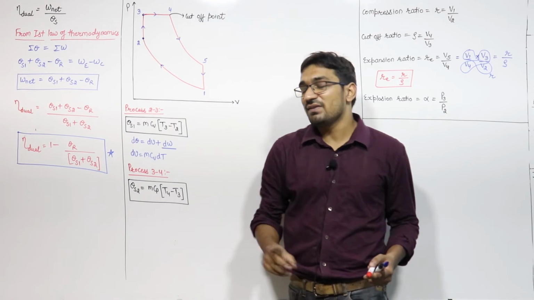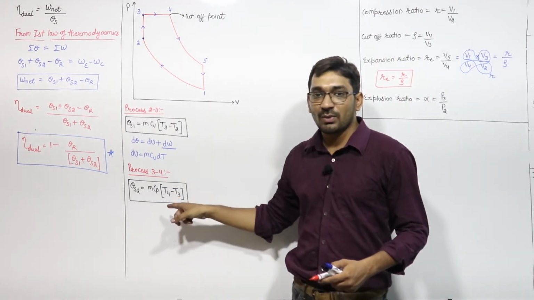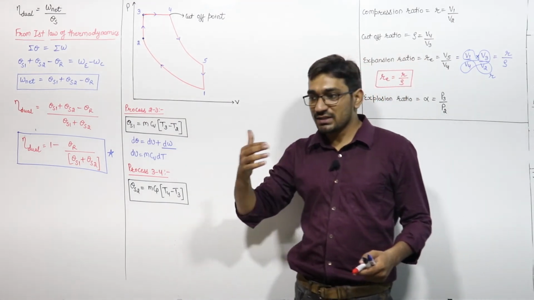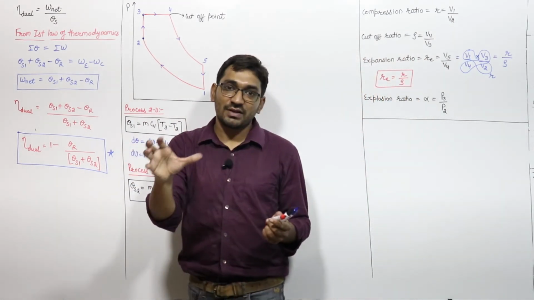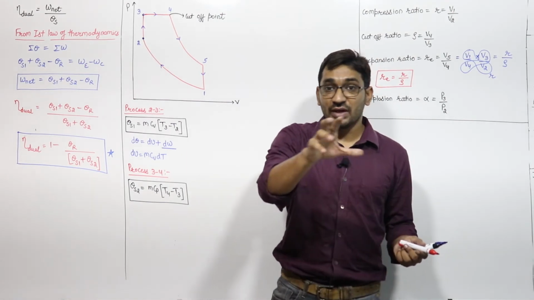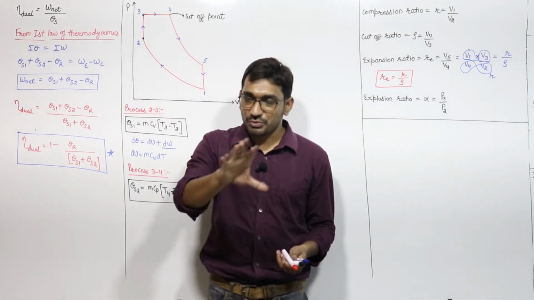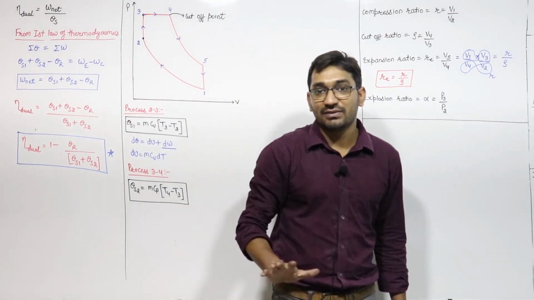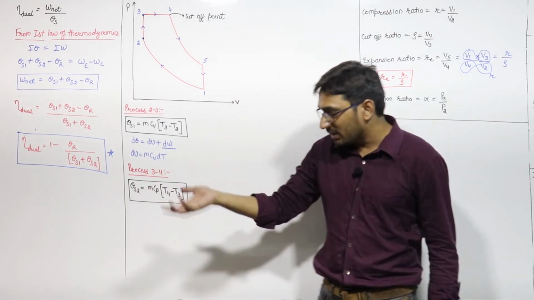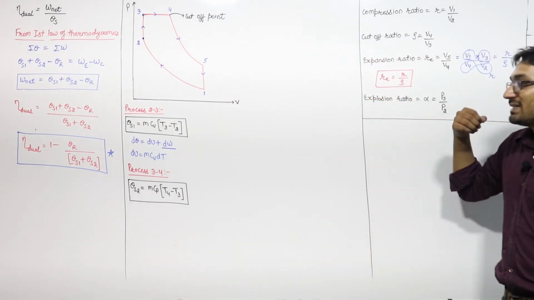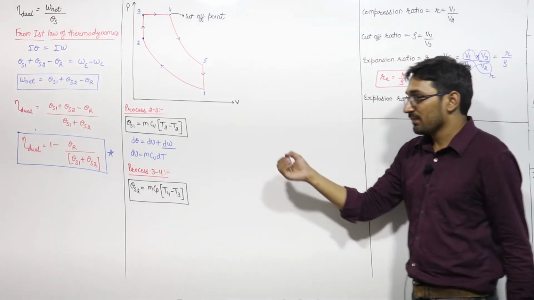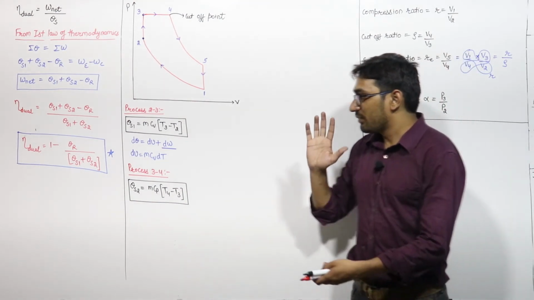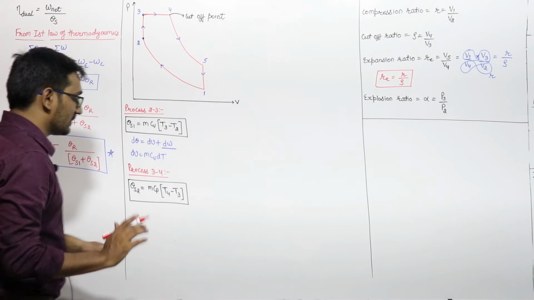If Cp and Cv are not constant, then you cannot write this equation. You have to integrate it from the temperature limits, because in that case Cp and Cv, the specific heats, are a function of temperature. Most probably, 99 to 99.99% chance, they will not give that complicated a problem. But in case they give that Cp and Cv are a function of temperature, then you cannot write these equations. You have to integrate it, right? Just for your understanding of the concept I am saying.